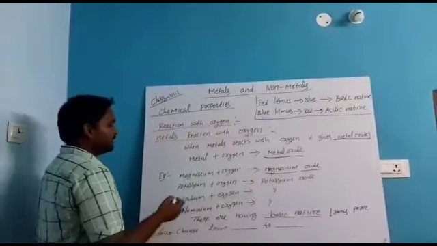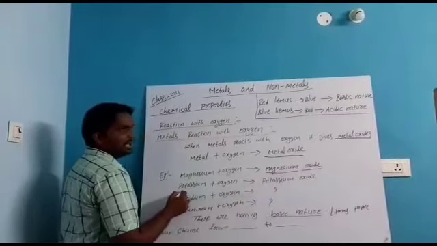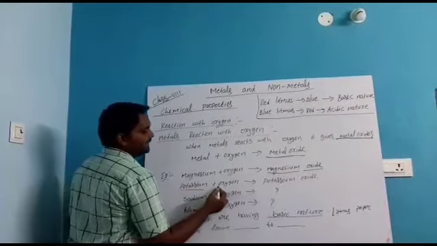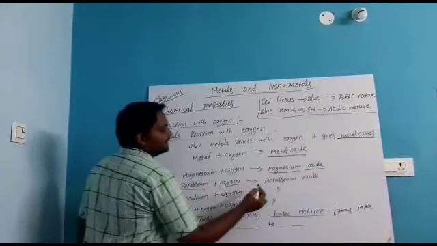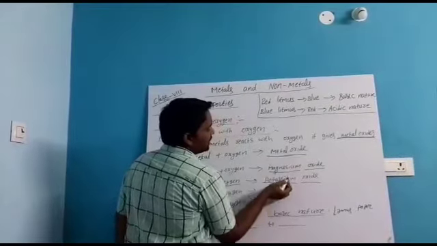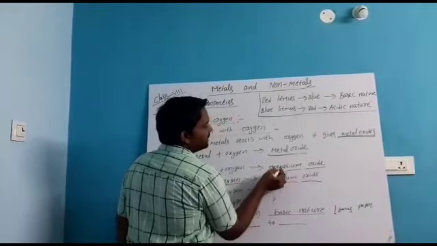Here the metal is magnesium, and the remaining part is oxide. One more example: potassium is also a metal. When potassium reacts with oxygen, it gives potassium oxide.